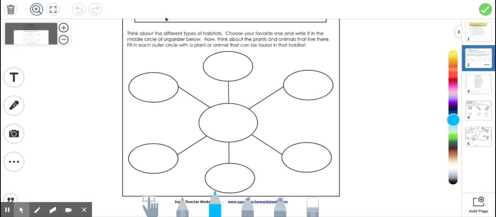Okay, so it says you're going to think about different types of habitats, choose one of your favorites, and write it in the middle of the circle organizer. So think about it. Maybe it's rainforest. Then you're going to think about the plants and animals that live there and fill each outer circle with a plant or animal that can be found. So if I did rainforest here with my text box, then I might include orangutans, other animals that live in the rainforest, durian fruit, because I know that grows in the rainforest, palm trees. Whatever it might be, I'm going to include it here. Don't include palm trees. Remember, palm trees don't naturally grow in the rainforest. That's what they're using to destroy the rainforest.